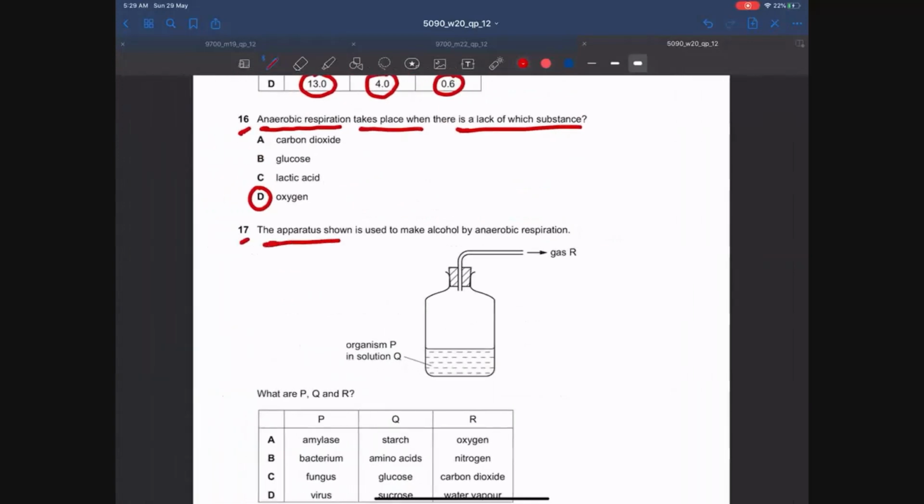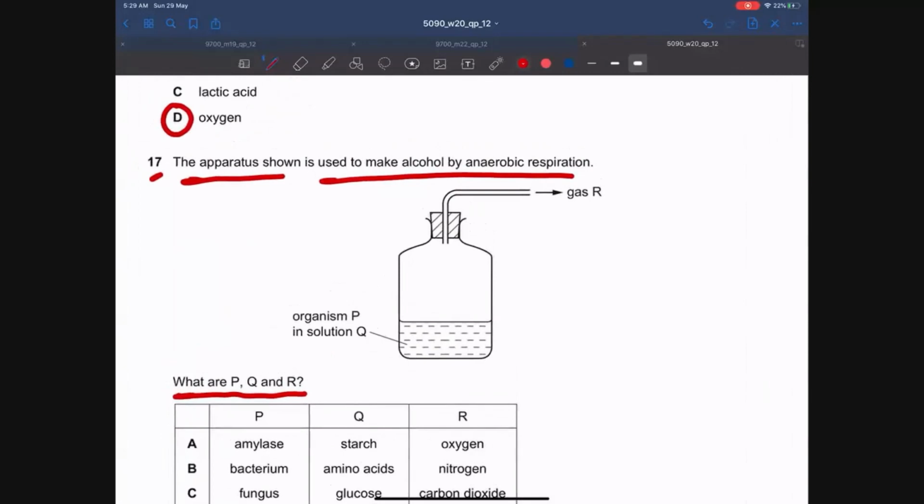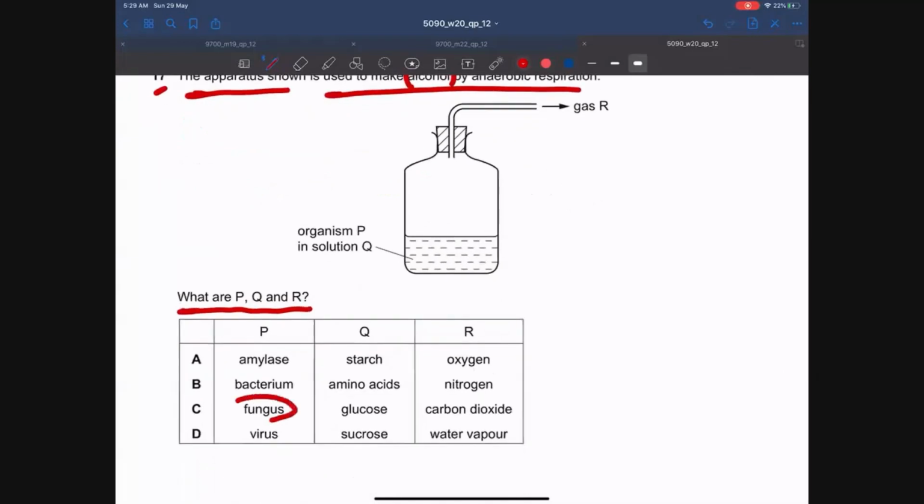MCQ number 17. The apparatus shown is used to make alcohol by anaerobic respiration. What are P, Q, and R? Okay, guys, so to make alcohol by anaerobic respiration, we use yeast, which is a fungus. So organism P will be yeast, that is a fungus, and yeast will feed on glucose. So solution Q is a glucose solution.